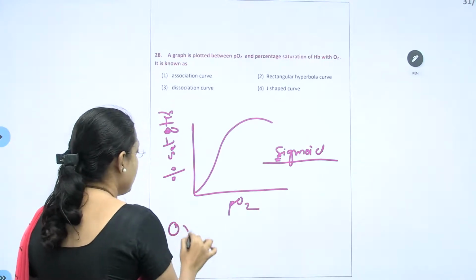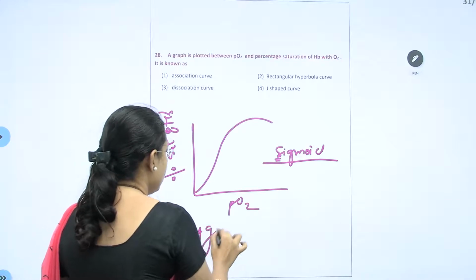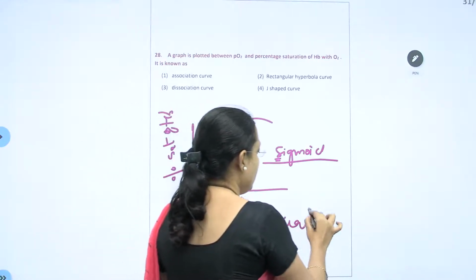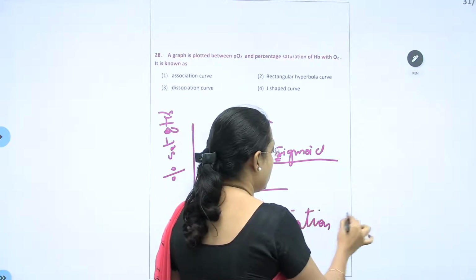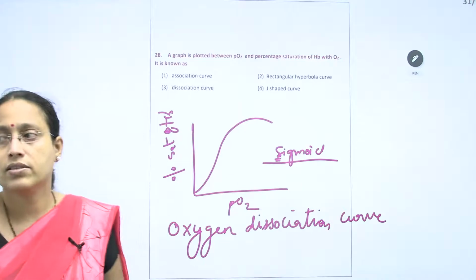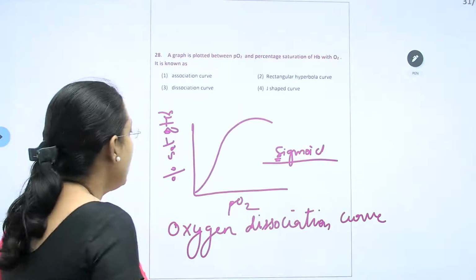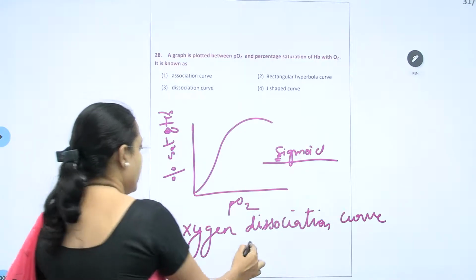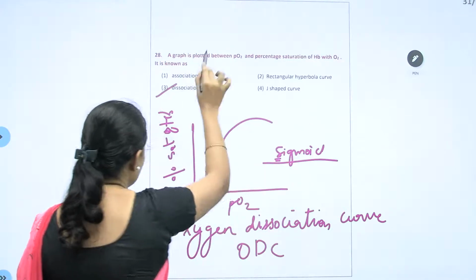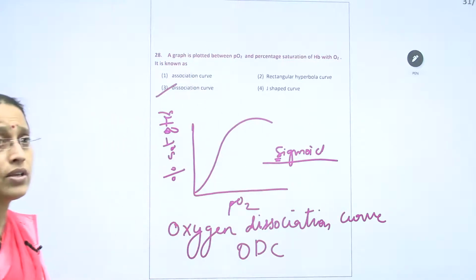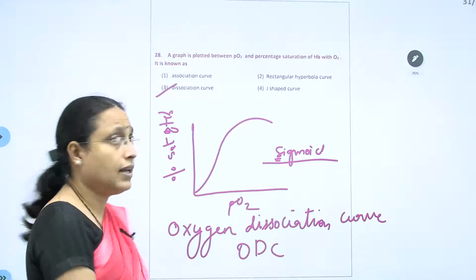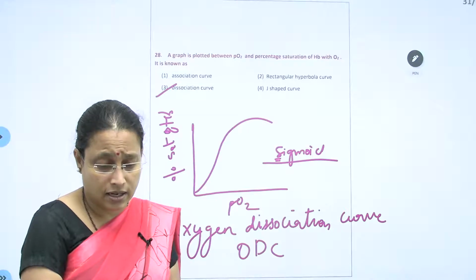The name of this curve is oxygen dissociation curve. It is also called the oxygen dissociation curve, the ODC. Understand? Here it is not given as ODC, but what is given is dissociation curve. So the 28th correct answer is the third one.